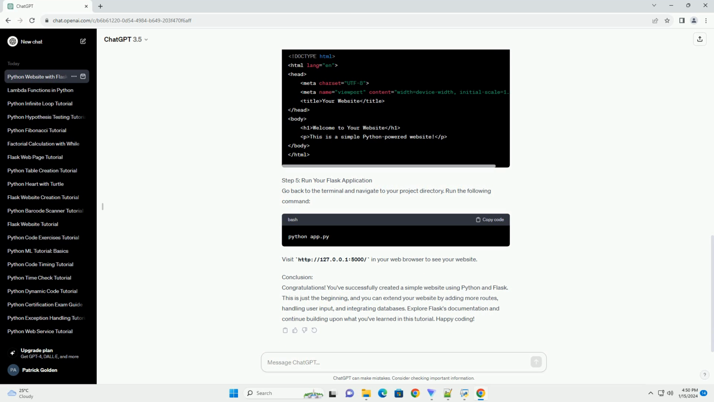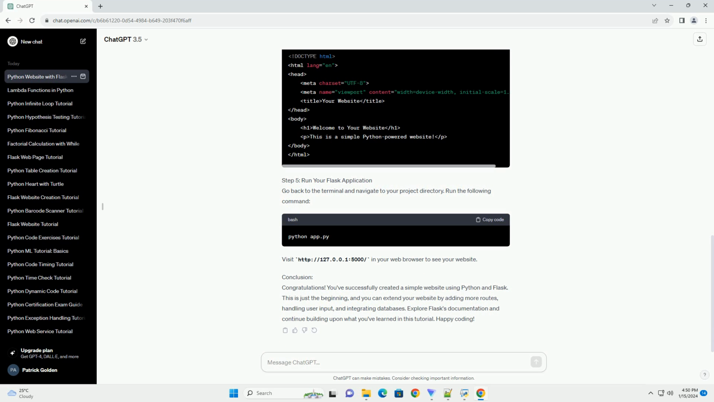Step 5: Run your Flask application. Go back to the terminal and navigate to your project directory. Run the following command. Visit http://127.0.0.1:5000/ in your web browser to see your website.